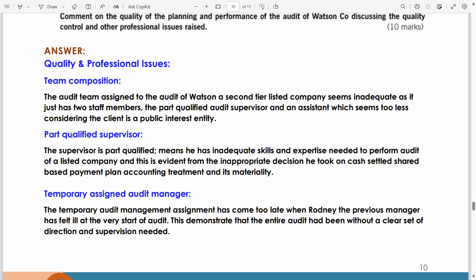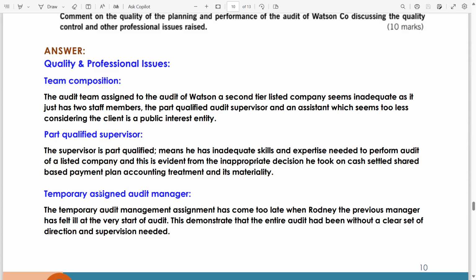Yes, this is right. Part qualified supervisor. The supervisor being part qualified means he has inadequate skills, even though he has not studied AAA, SBR. How is he appointed as a supervisor? He lacks the expertise needed to perform the audit of a listed company, and this is evident from the inappropriate decision he took on the cash settled share based payment, IFRS 2 accounting treatment and its materiality.